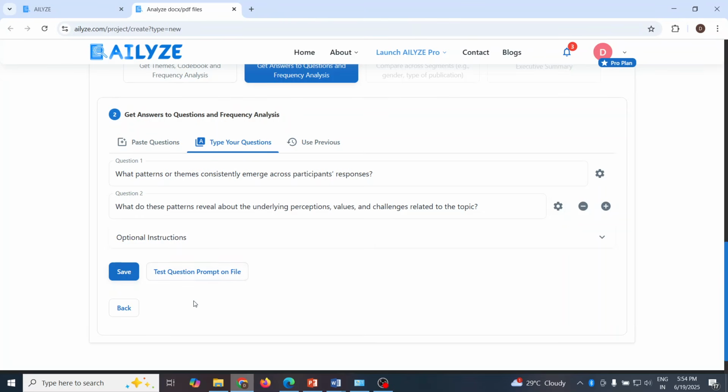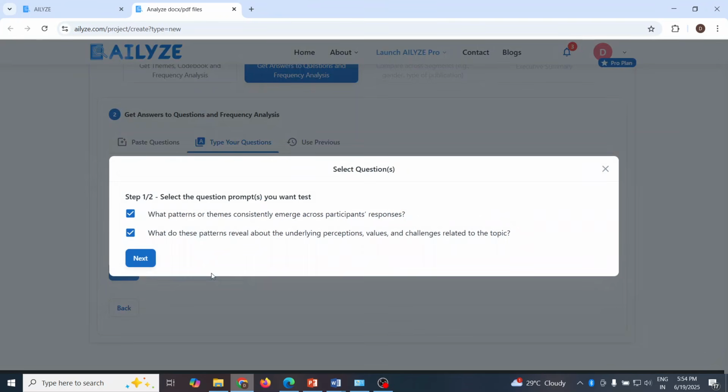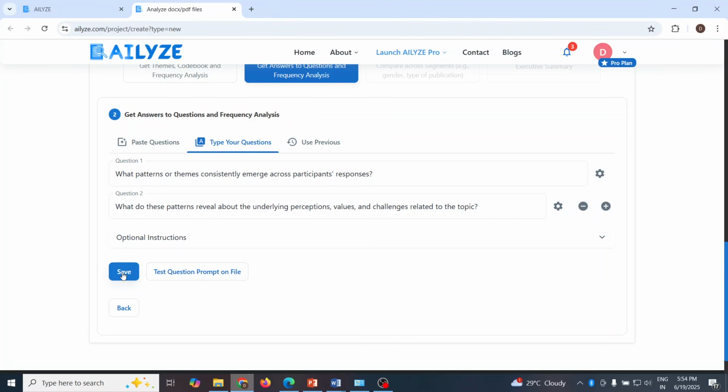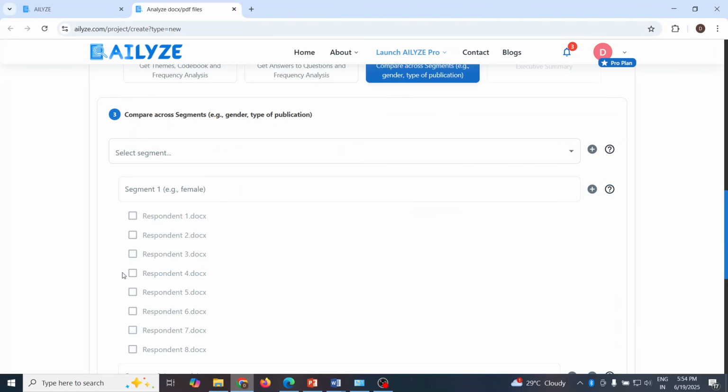Moreover, there is a test question prompt on file. Click here. Select both the questions. Press next. This analysis is to be carried out on which respondents? We can select from here. Now press save. Now comes the segmentation.